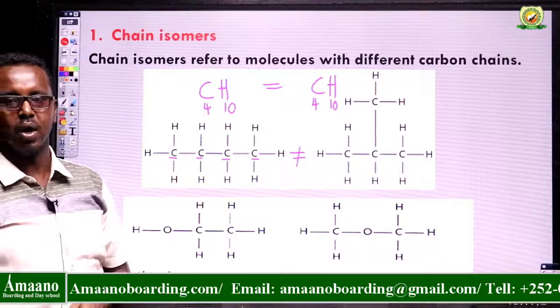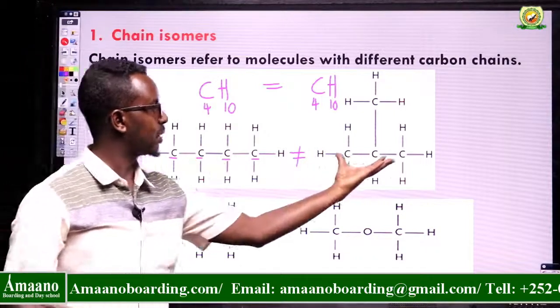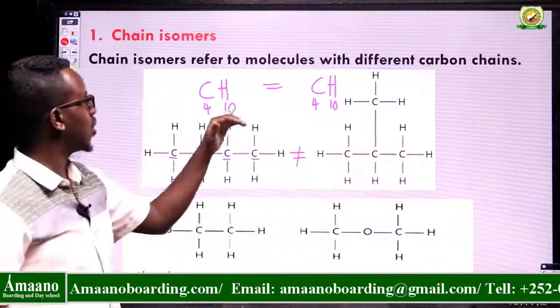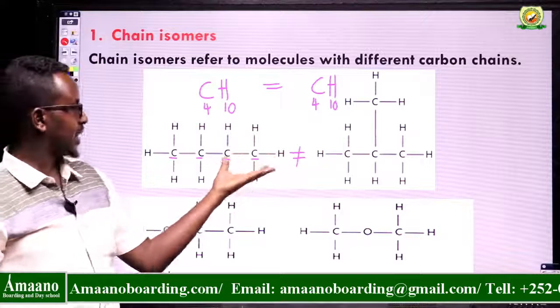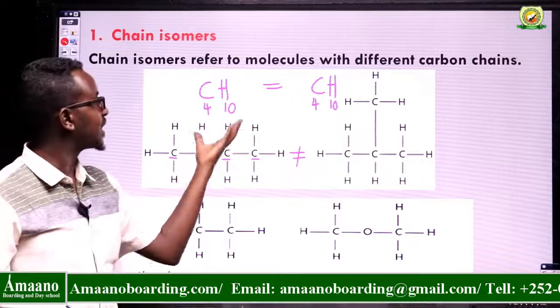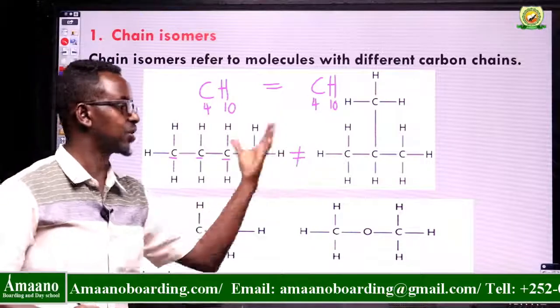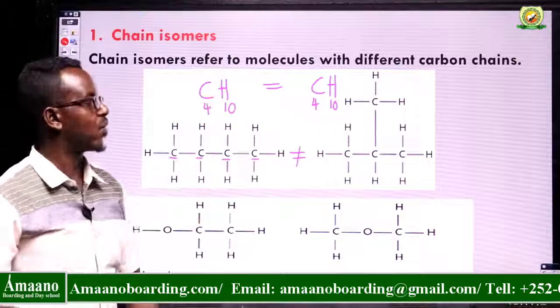These two structures are very different. This one is a kind of linear structure, but this is a branched structure. So 2-methyl propane is the isomer of butane. They have the same molecular formula but different structures. So these two are alkanes, both of them.